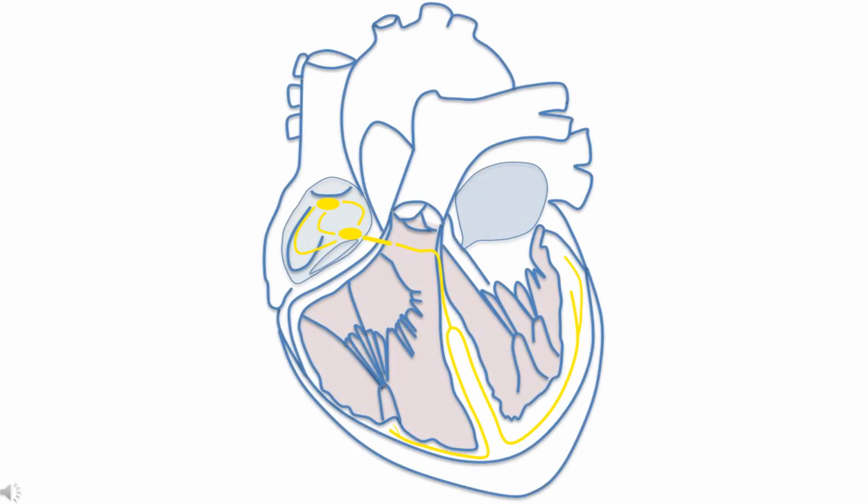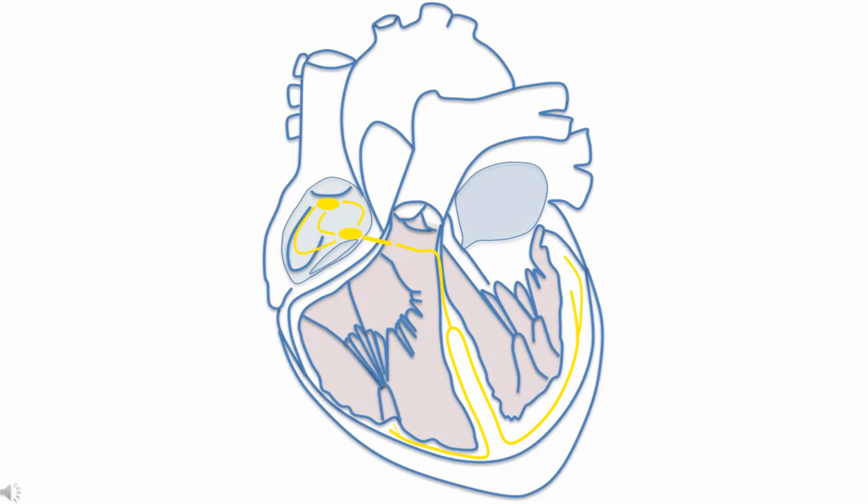Once the impulse is picked up by the penetrating portion of the atrioventricular bundle, it is conducted quite quickly through the fibrous skeleton of the heart and into the interventricular septum. The cells of the penetrating portion of the atrioventricular bundle are large in diameter and have lots of gap junctions. This is why they are able to transmit impulses quickly. After about 1 to 1.5 centimeters, the bundle divides into left and right branches, which ultimately divide into the radiating fibers of the heart, also known as the Purkinje fibers.